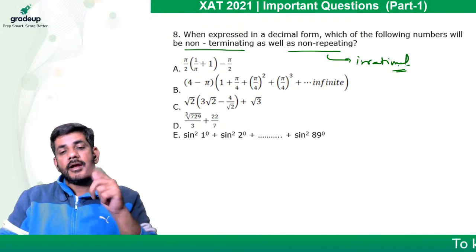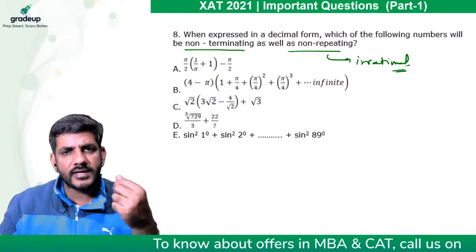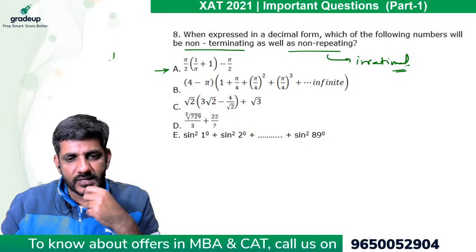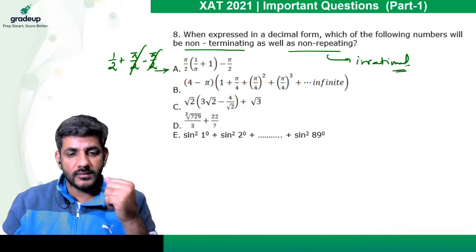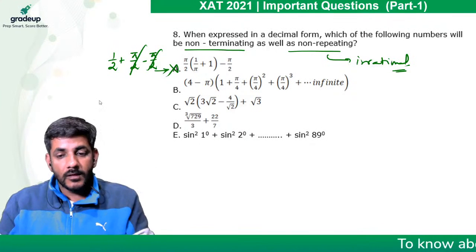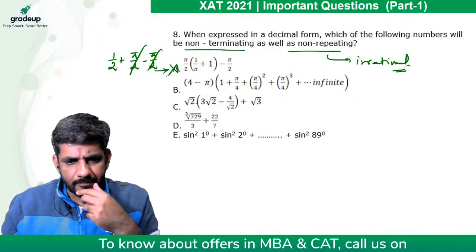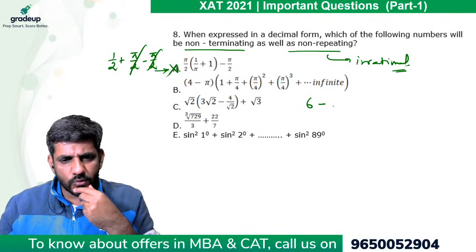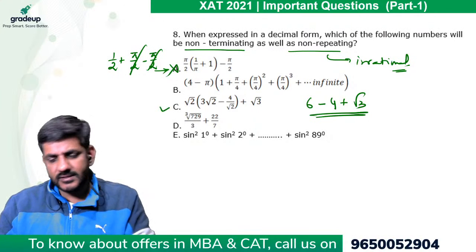जो non-terminating और non-repeating हो वो irrational है. So basically question आपसे ये पूछ रहा है which of the following is irrational. So I first of all looked at this. Pi by 2 into 1 by pi is actually 1 by 2 plus 1 into pi by 2 is pi by 2 and minus pi by 2. So ultimately ये तो rational हो गया. Not my answer, right? After this I did not check option B because it looks long. I checked C. Root 2 into 3 root 2 that is equal to 6 minus 4 by root 2 into root 2 that is 4 plus root 3. It is irrational. That's my answer.